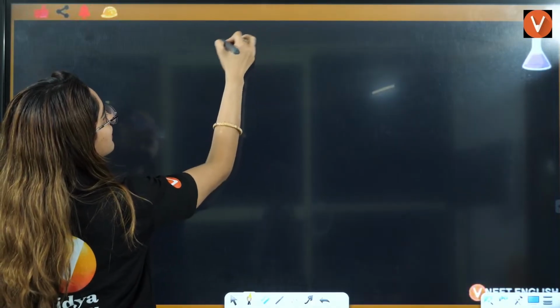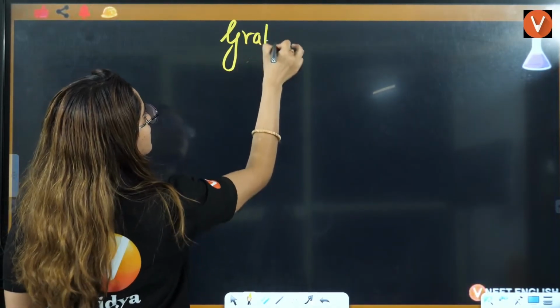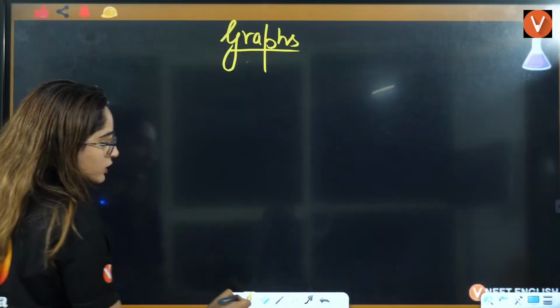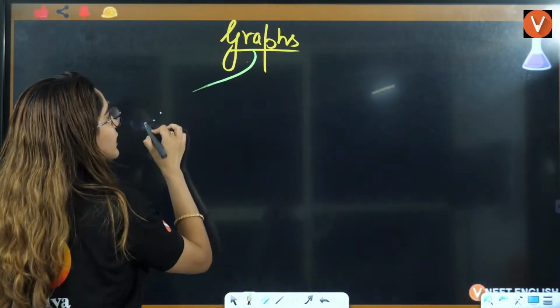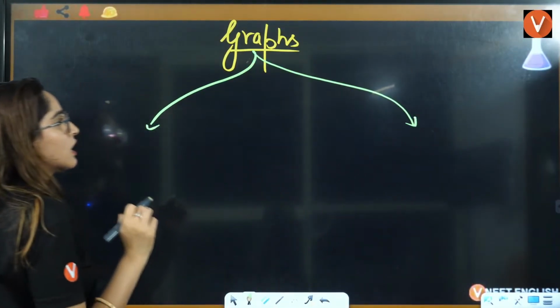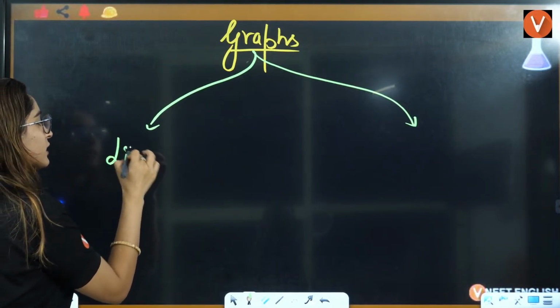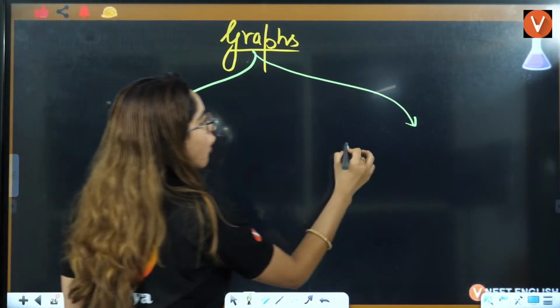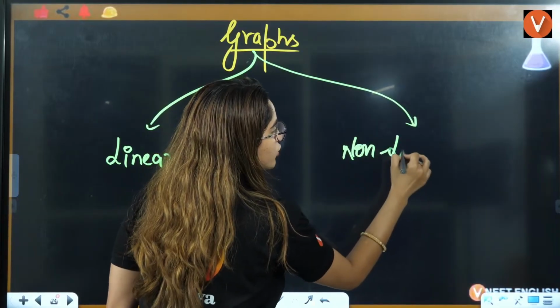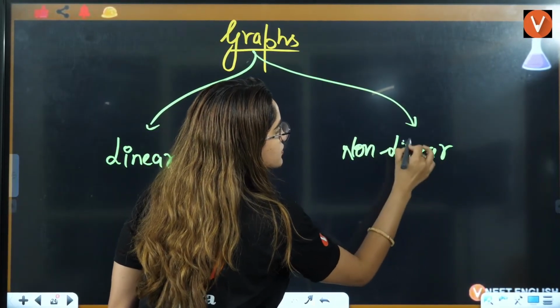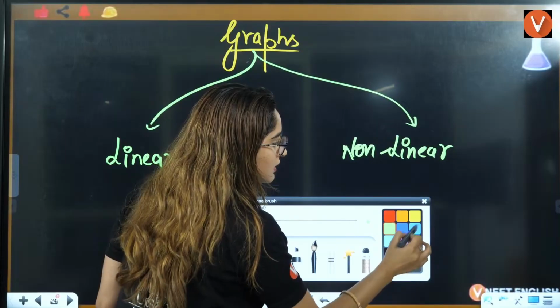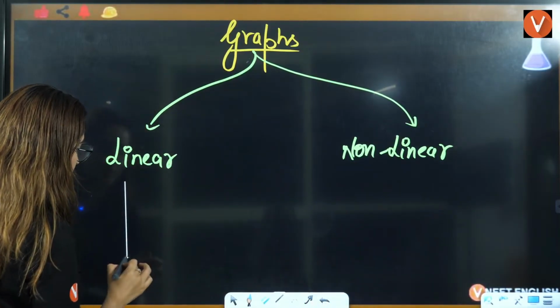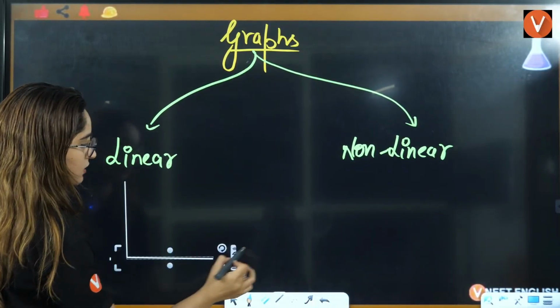If you talk about graphs, there are basically two types of graphs that you have. One is the linear graph, the other is the non-linear graph. Linear graphs are the ones where, let's say, these are the x's.